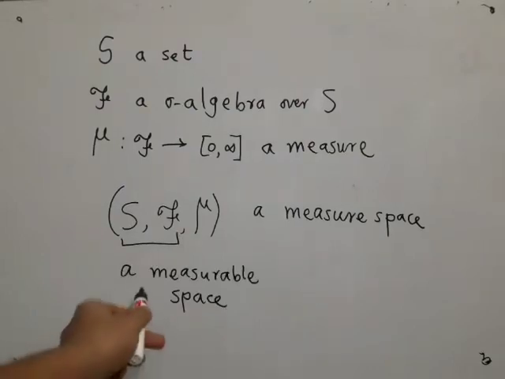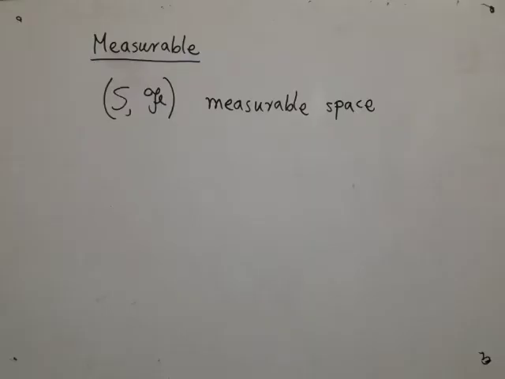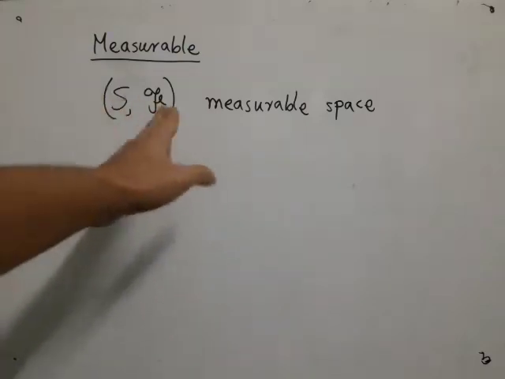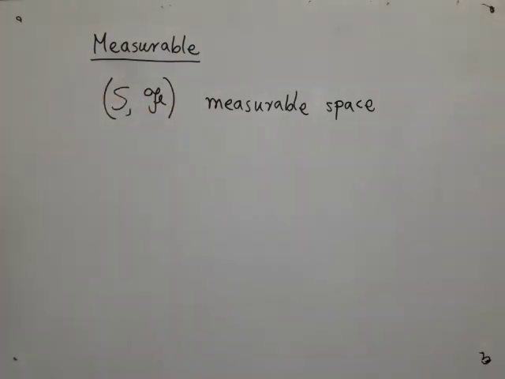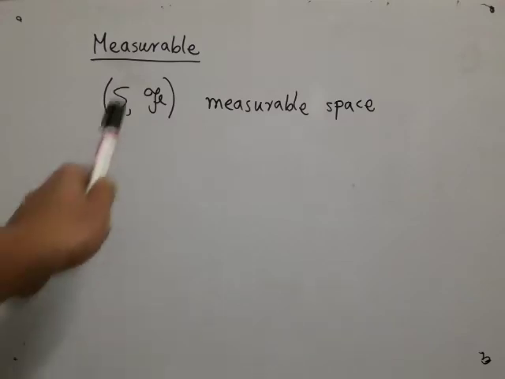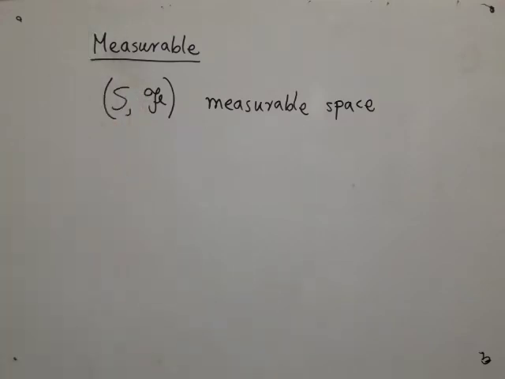Now the term measurable occurs in three different contexts in measure theory, and today's lecture will be devoted to the term measurable. The first usage is this: I have a set and a sigma algebra over it. This pair, always written in this order, first the set then the sigma algebra, is called a measurable space. So this is something on which you can define a measure. Even before I talk about a measure, we have to take a measurable space.